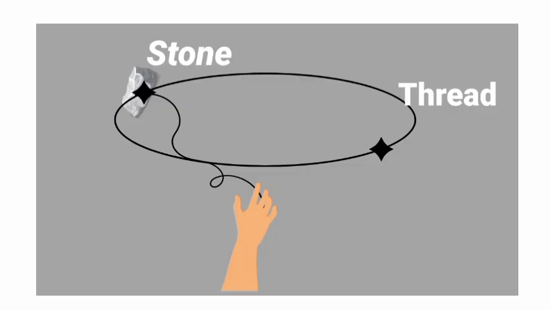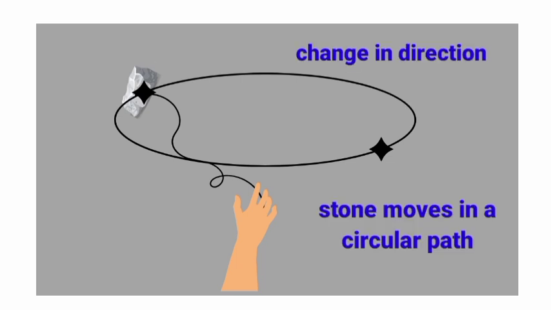So before moving to this topic, first we will do an activity. For doing this activity, take a piece of thread, tie a small stone at one end, hold the other end of the thread and spin it around. Rotate it rapidly. Then note the direction of the stone. Release the thread. Again note the direction of the motion of the stone before the thread is released. So you can observe here the stone moves in a circular path with a certain speed and changes the direction at every point.